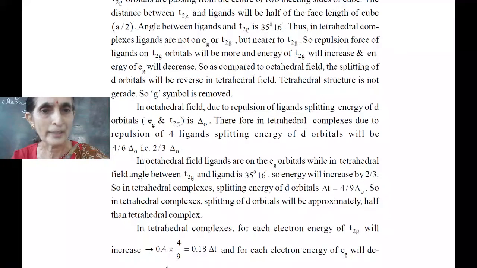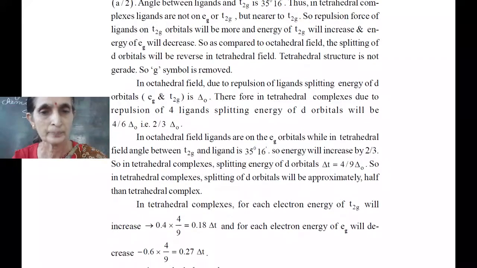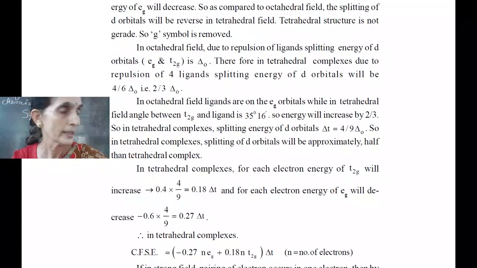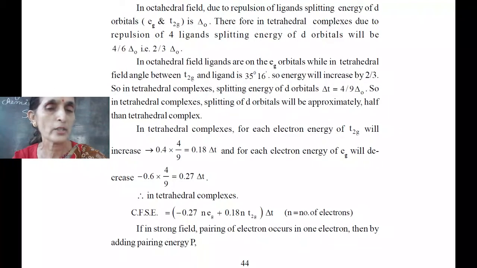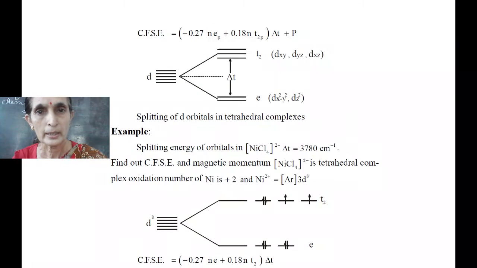Energy is 2 by 3. Now, in tetrahedral complexes, the splitting of d orbitals will be approximately half of the octahedral complexes. So now the increase will be by 0.18 delta T and the decrease will be by 0.27 delta T. So we can use the formula CFSE equals minus 0.27 n(e) plus 0.18 n(t2) delta T plus P.